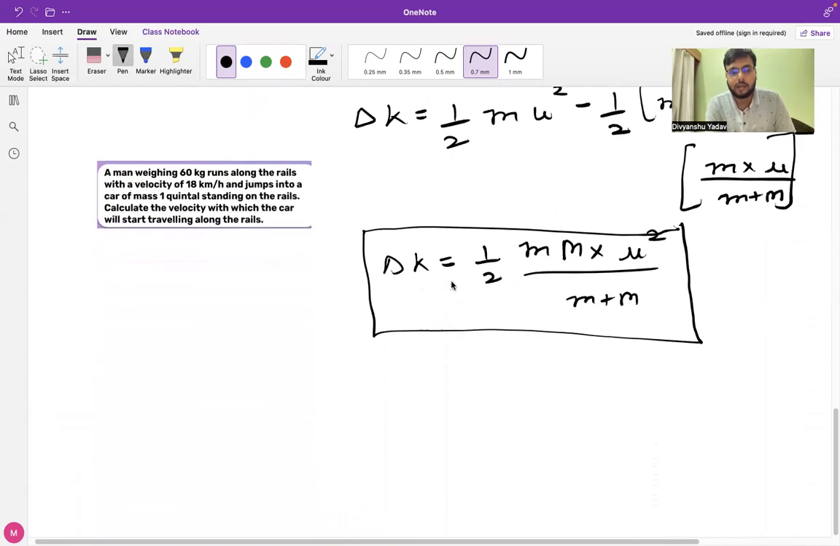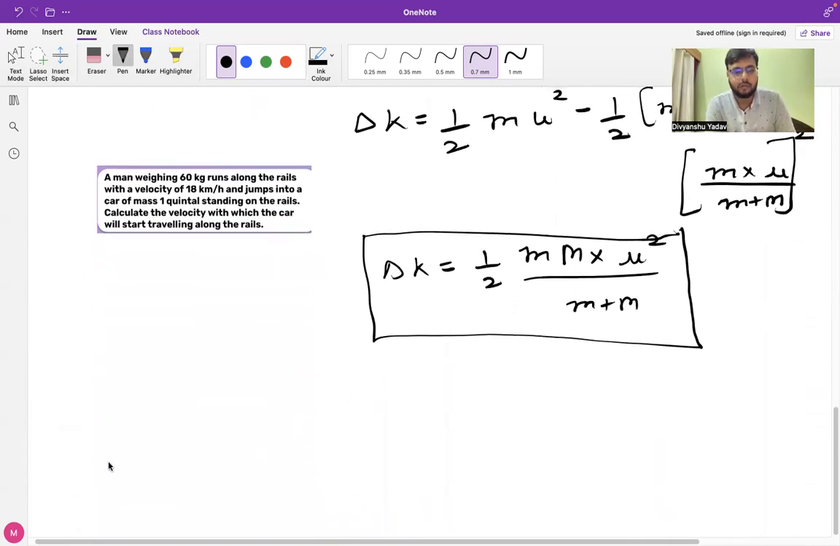So now we will take another question to understand the concept of linear momentum. You can read the question. A man weighing 60 kg runs along the rail with a velocity of 18 km/h and jumps into a car of mass 1 quintal standing on the rails. Calculate the velocity with which the car will start traveling along the rails.